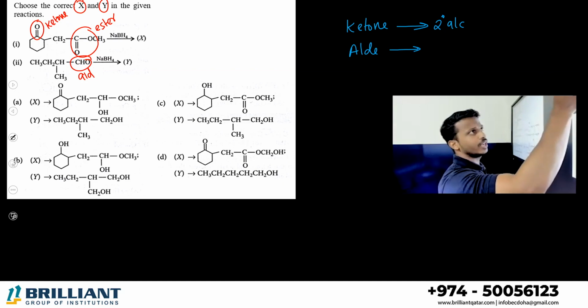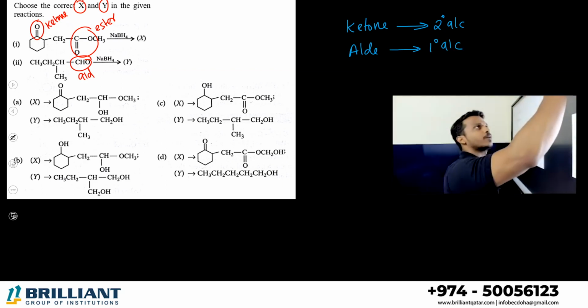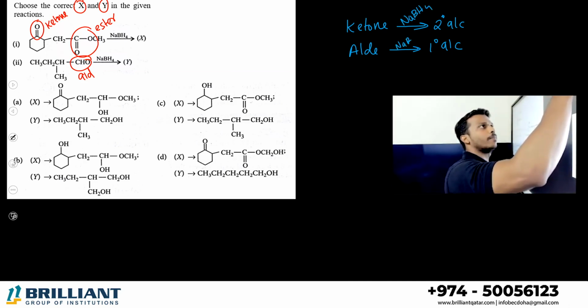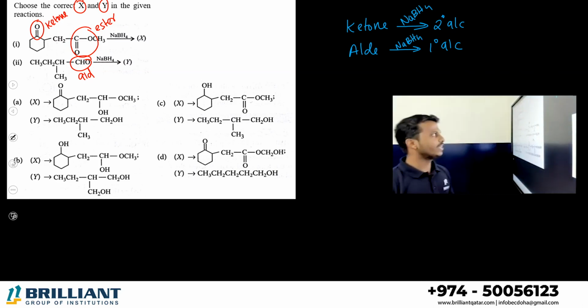Aldehydes on reduction will give you primary alcohol. This is the major purpose of NaBH4, that is called sodium borohydride. This is the major purpose. So you got the answer.